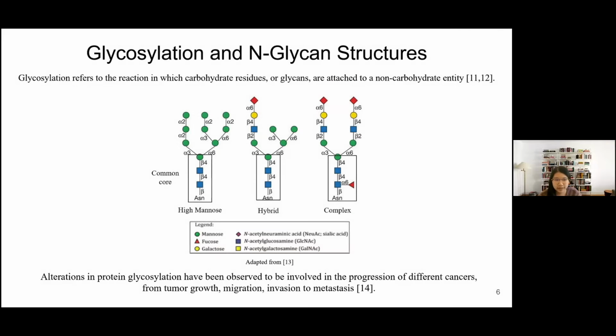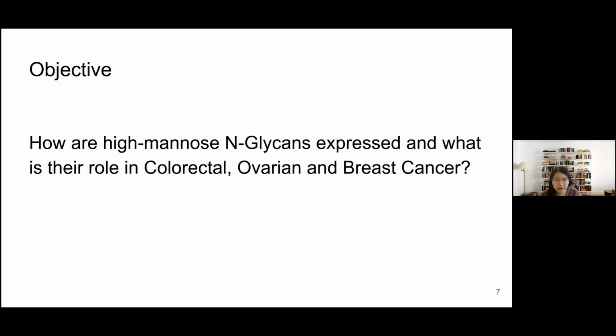Glycans may offer an answer. Glycosylation, one of the most common post-translational modifications, refers to a reaction in which carbohydrate residues, or glycans, are attached to a non-carbohydrate entity. There are two types of glycans, N-linked and O-linked. This project focuses on high mannose N-glycans. I will be investigating how high mannose N-glycans are expressed and their role in colorectal, ovarian, and breast cancer.